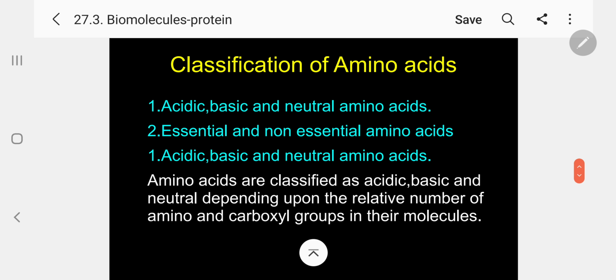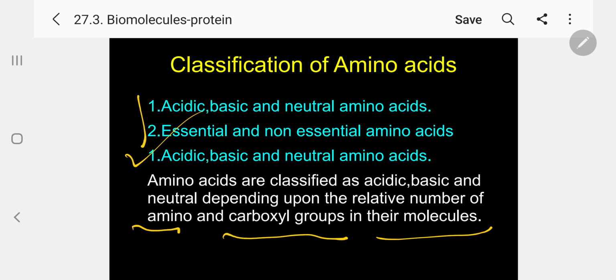Now, classification of amino acids. I can classify in two ways. Based on the acidic and basic character, I can classify, and based on essential and non-essential, I can classify. First one, let me concentrate. Acidic, basic, and neutral amino acids. Amino acids are classified as acidic, basic, and neutral depending upon the relative number of amino and carboxyl groups in their molecules. Please follow.